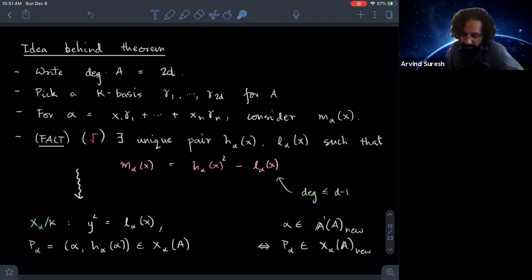You can uniquely express it as a square minus a polynomial of small degree, where the degree is d minus 1. And it immediately follows that if you consider this hyperelliptic curve given by y squared equals L_alpha of x, this comes equipped with a point, P_alpha, where the x coordinate is just the alpha that you started off with, and the y coordinate is H_alpha of alpha.